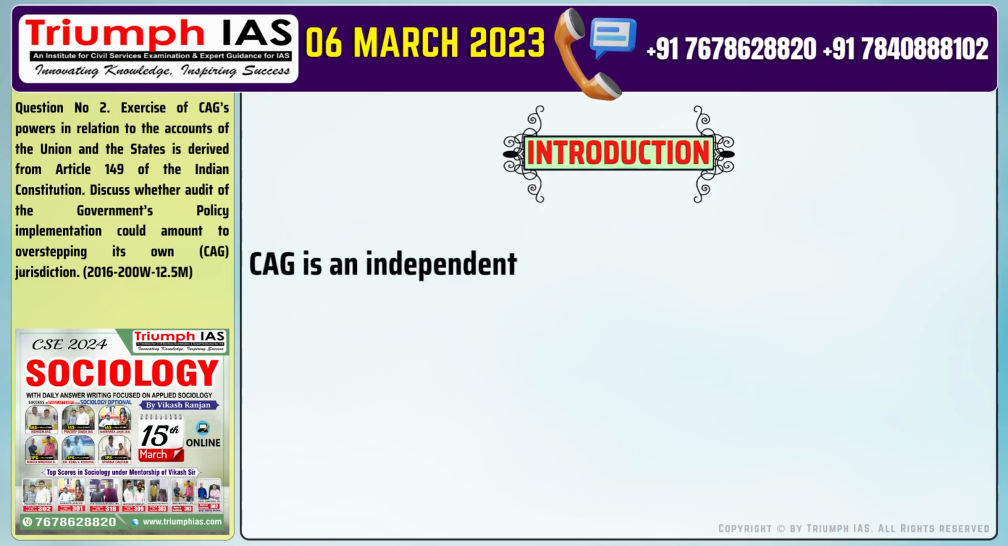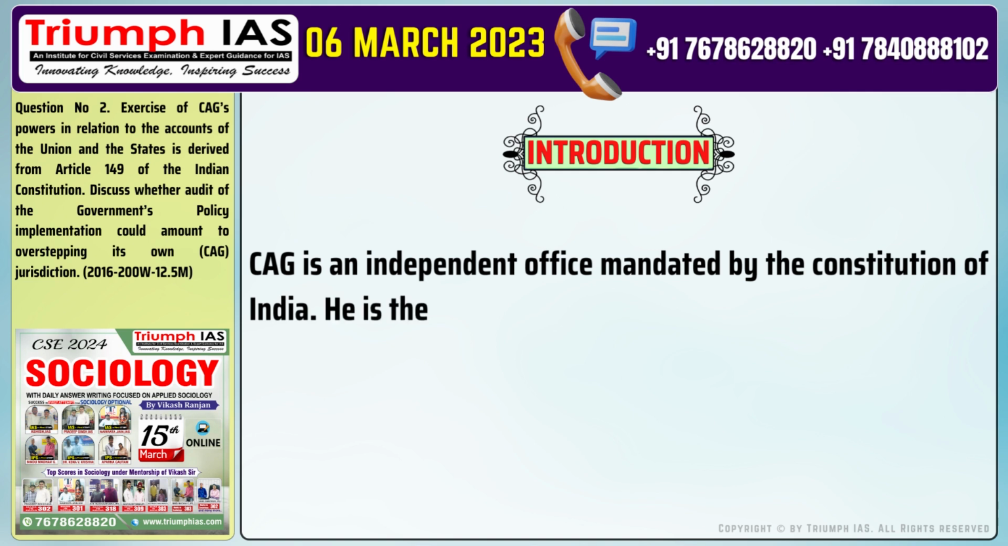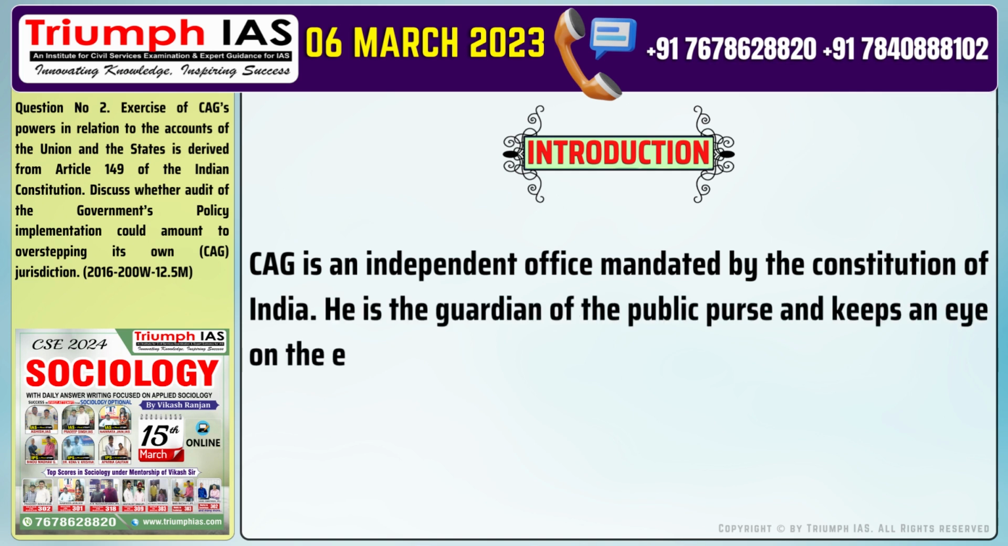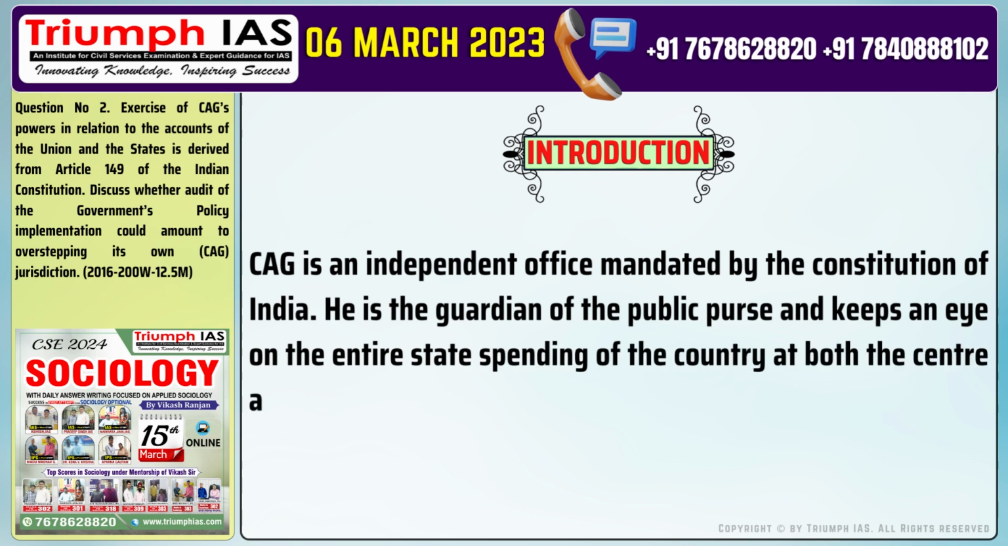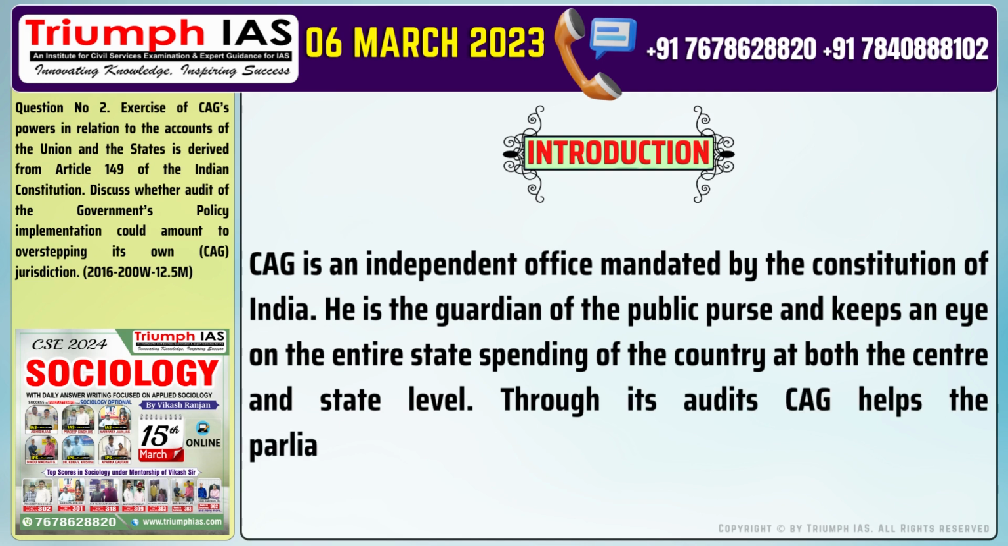Introduction of the answer. CAG is an independent office mandated by the Constitution of India. He is the guardian of the public purse and keeps an eye on the entire state spending of the country at both the centre and state level. Through its audits, CAG helps the Parliament and state legislatures hold their respective governments accountable.